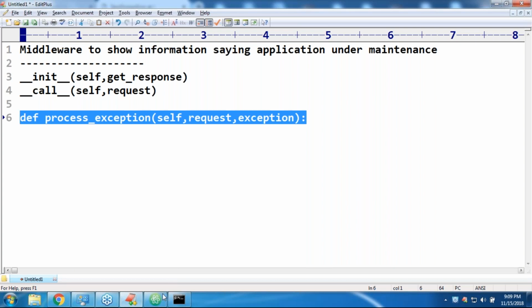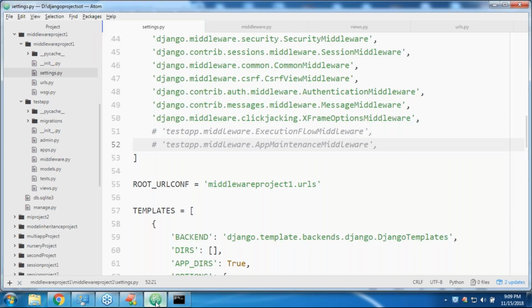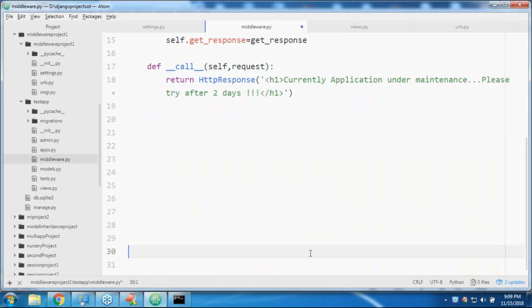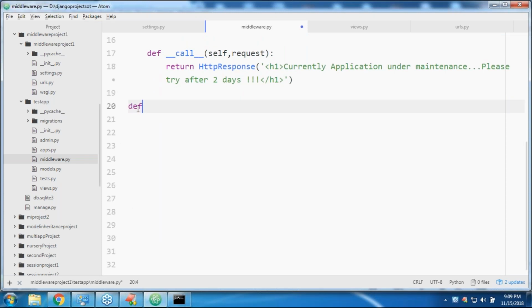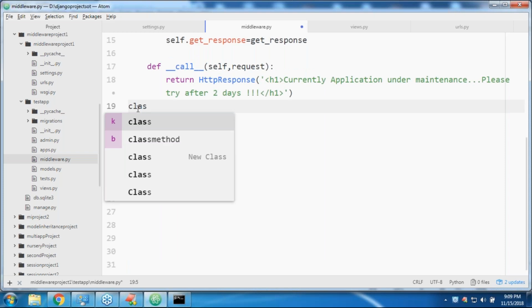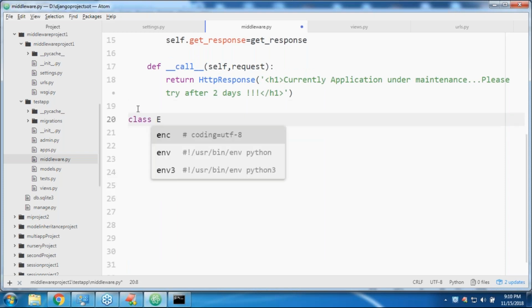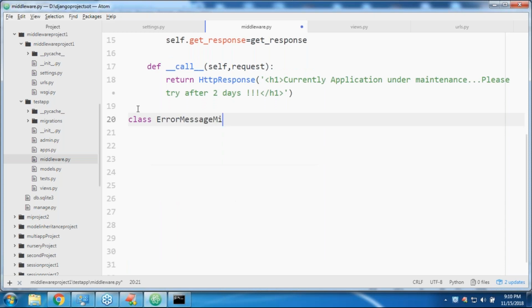Now, in middleware.py, I want to take one more middleware, sir. What is that middleware? Here it is a class, I'm taking just a class. Exception error message middleware, something like ErrorMessageMiddleware of object.